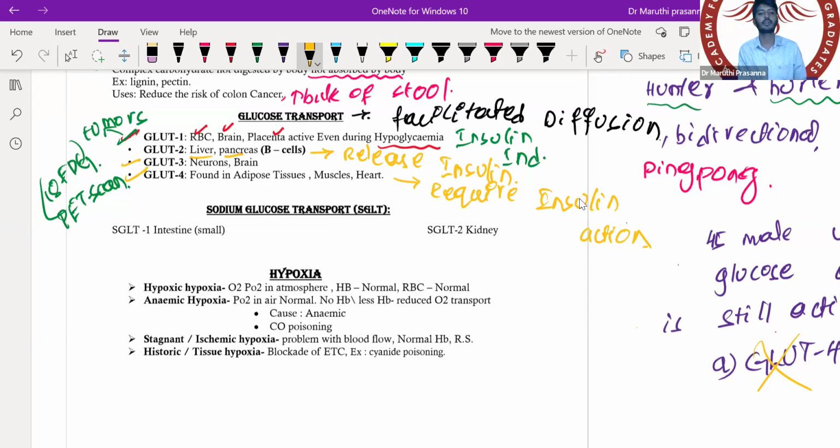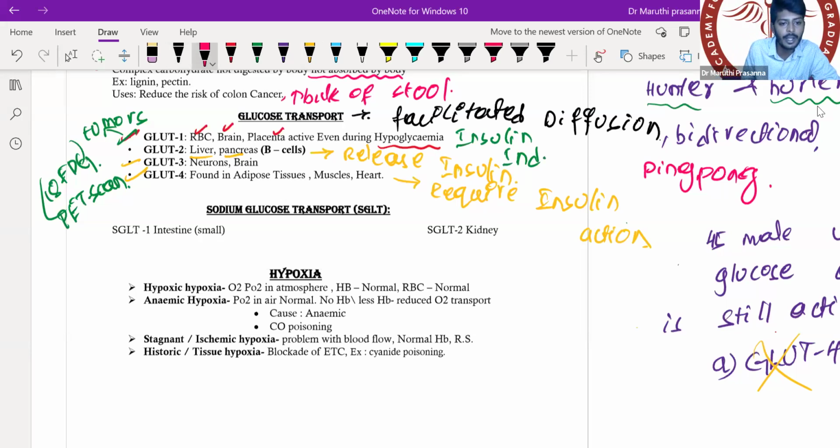And this was a previously asked question. Repeat with me. Where is it located? Found in adipose tissue. Repeat with me where it is found. Three locations. Come on, everybody, repeat. Adipose tissue. Very good. Muscles and heart. These are the three locations where GLUT4 is located.